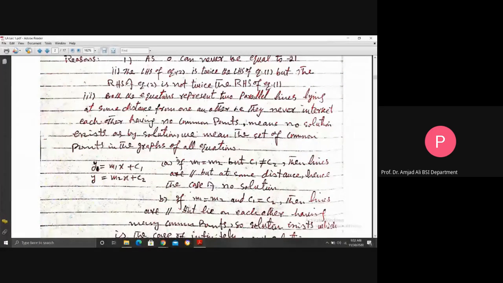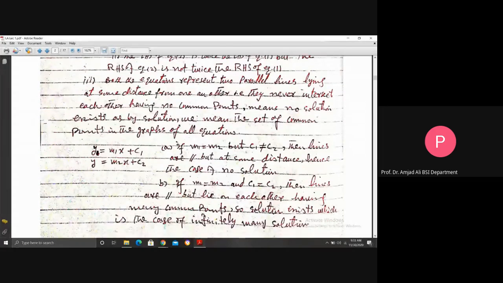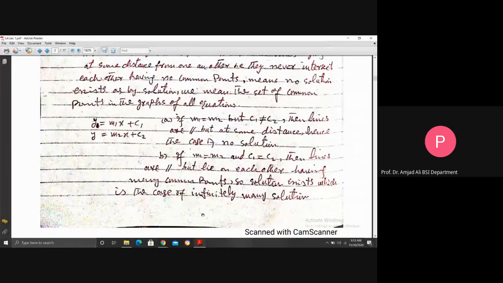If m1 is equal to m2 and c1 is equal to c2, that is, when two lines have the same slope as well as the same y-intercepts, then the lines are parallel but lie on each other, having many common points. This is the case of coincident lines, that is, they lie on each other, so there are many common points, and the solution exists, which is the case of infinitely many solutions.